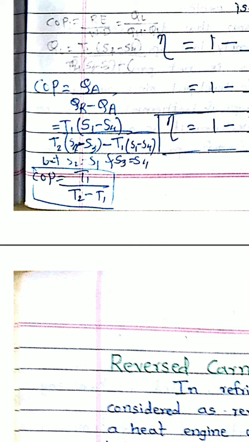QA is the heat supplied, which is in the process 4 to 1, which is equal to T1 into bracket S1 minus S4. QR is the heat rejected, that is T2 into bracket S2 minus S3, minus heat supplied, which is the same, T1 into bracket S1 minus S4.